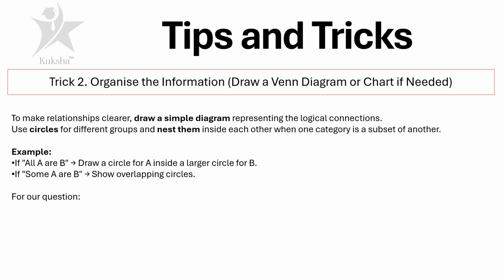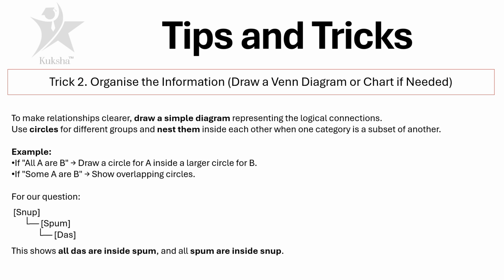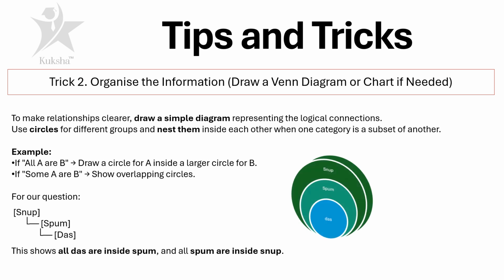So for our question, we got snup, spum, and dash in this particular order. This shows that all dash are inside spum and all spum are inside snup. And this is how we can visualize this in the form of a Venn diagram. Here we say all dash, as you can see, are inside spum and all the spum are inside snup.